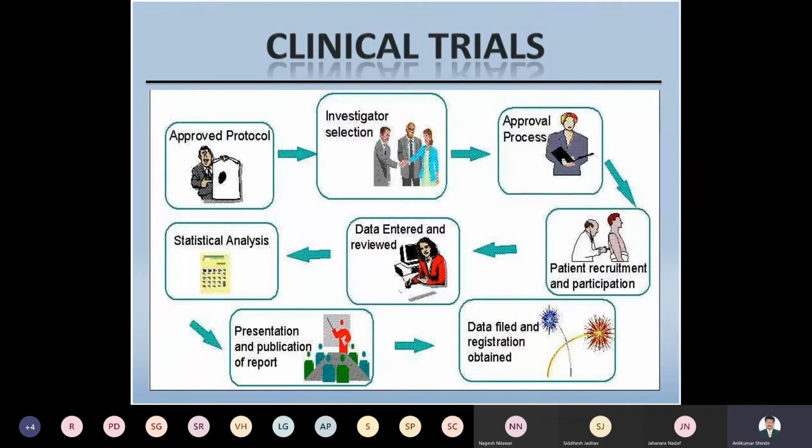So you check whether the entered data is correct or not, and whether it is appropriate as per the ethical guidelines, right? So you review all the data that was entered, then you can apply different statistical analysis methods. You can apply ANOVA, which we can use in different factorial designs, right? Or you can use the chi-square test or the student t-test. These are the different tests that can be applied to present the data.